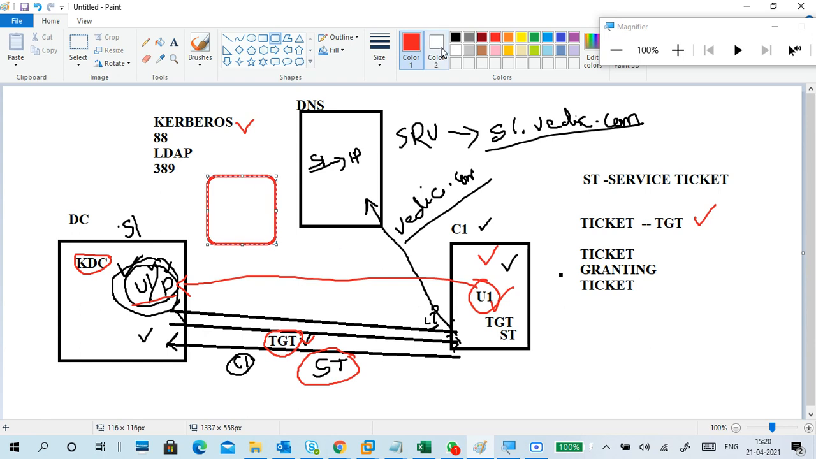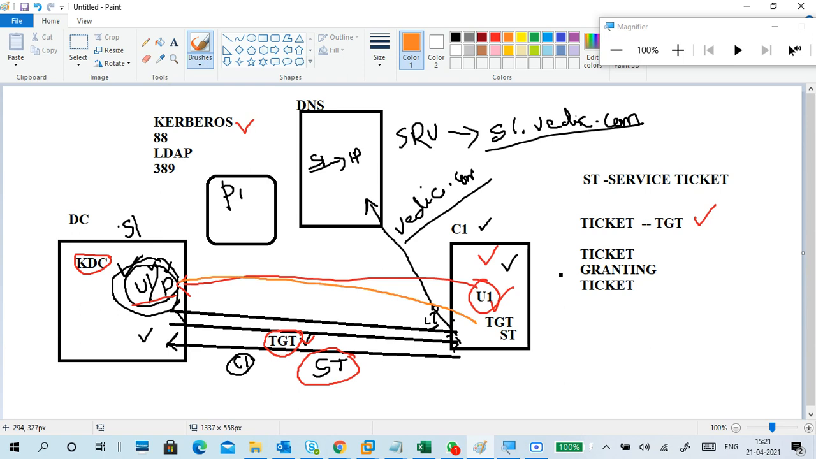So this is a printer, black. Okay, this is a printer. I want to access the printer, meaning I want to take a print. What to do? Same thing, very simple. I will do it in a different color.